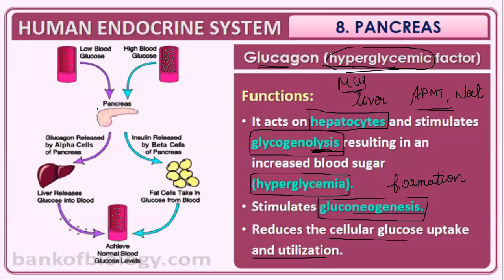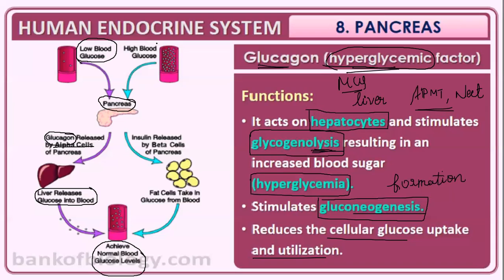Guys, please look: low blood sugar. If our blood has low blood sugar, it directly affects the pancreas. So the alpha cells of the pancreas release the hormone glucagon. Glucagon directly stimulates the liver cells, the hepatocytes, and achieves a normal blood sugar level by increasing the amount of glucose.